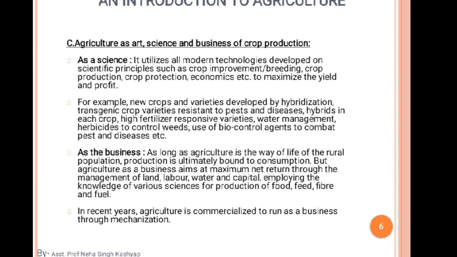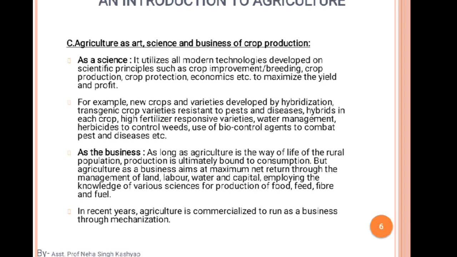What is hybridization? Crossing two varieties and developing a new variety is called hybridization. Transgenic varieties are resistant against pests and diseases also. So these are the developments from agriculture.